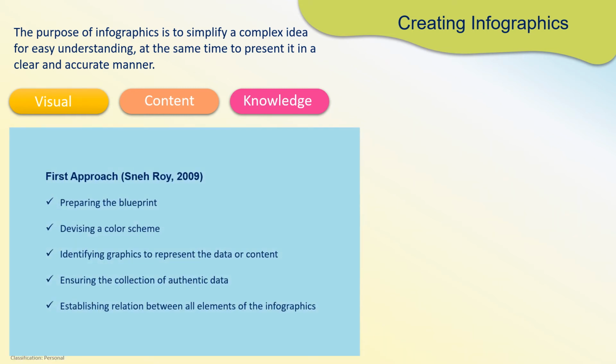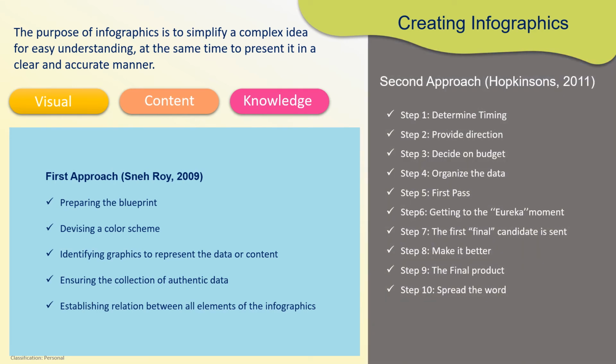In 2009, Sneh Roy suggested 5 steps to be followed to create an infographic. First is preparing the blueprint, that means collecting all the data. Then the decision on the color scheme that should be used. Then you should decide the graphics that you will pick, like images and icons, to create that infographic. Next should be the most important step, that the data that you're using should be from the right source and should be authenticated. And the last is by weaving everything together to create the infographic and establishing the right relationship.